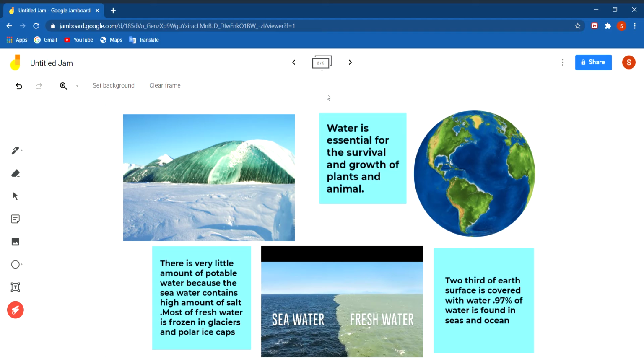Two-thirds of the Earth's surface is covered with water. But of this, 97% of the Earth's water is found in seas and oceans. So there is a very small amount of potable water, or drinking water, because 97% of the water is found in seas and oceans, and it has a high amount of salt.